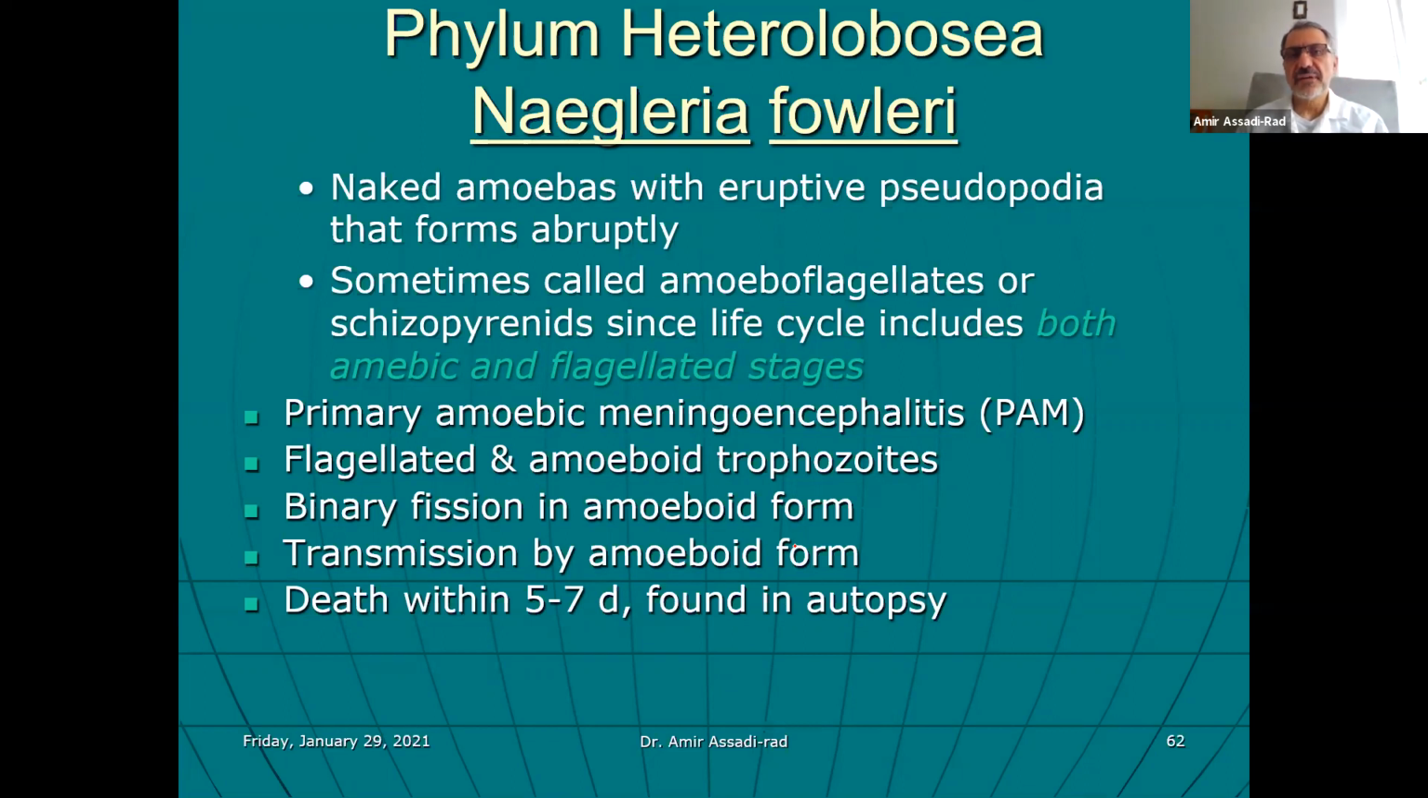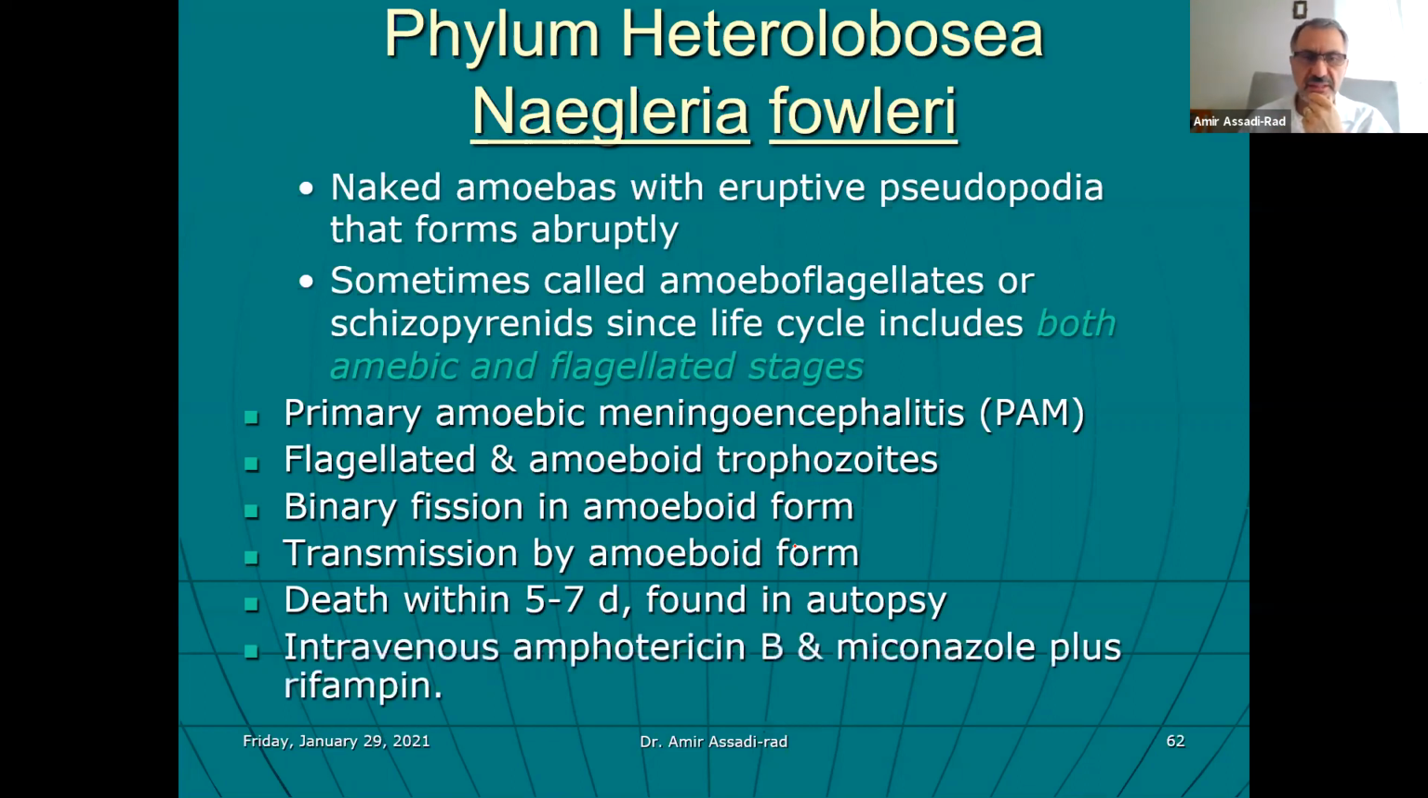So if somebody is infected with this organism, they have severe headache. And what happens, this organism goes to the brain and causes damage in the brain, as you heard, primary amoebic meningoencephalitis, and then the person can die within 5 to 7 days if the doctors cannot diagnose it. If the doctors can diagnose it, then great, it can be treated.